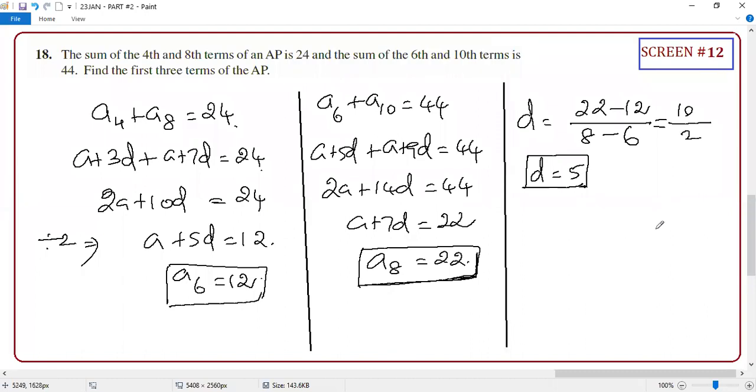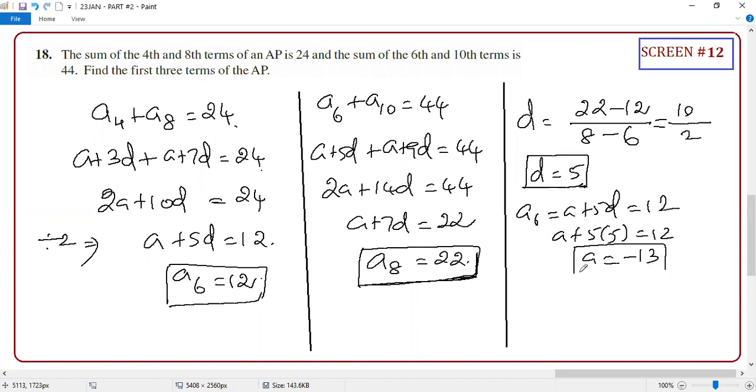Right. Okay. So guys, what do you need? It's 44. Find the first three terms. Okay, you need A also now. What you can do? A6 equal to A plus 5D equal to 12. So A plus 5 into 5 is equal to 12. What is A? 12 minus 25, minus 13. You got A and D, student.